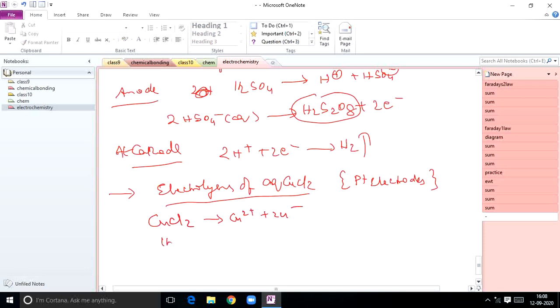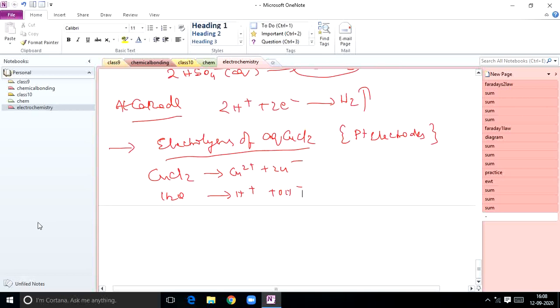Here water is the medium, so H+ and OH-. You know discharge potentials. At anode, what reaction takes place? 2Cl- gives rise to Cl2 plus 2 electrons. Chlorine gas is liberated at anode.